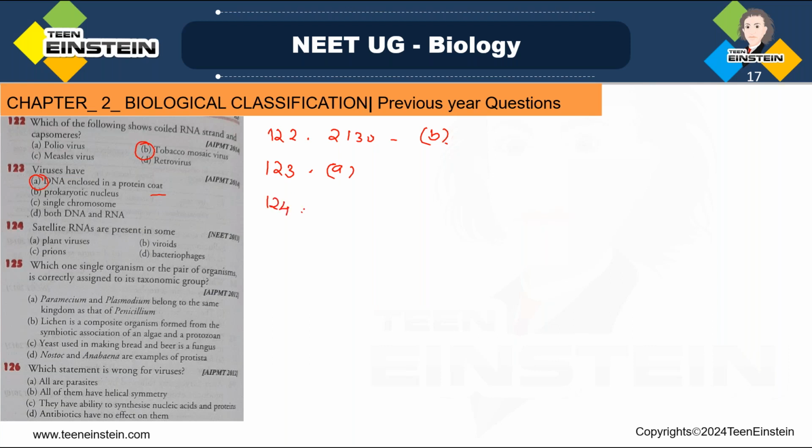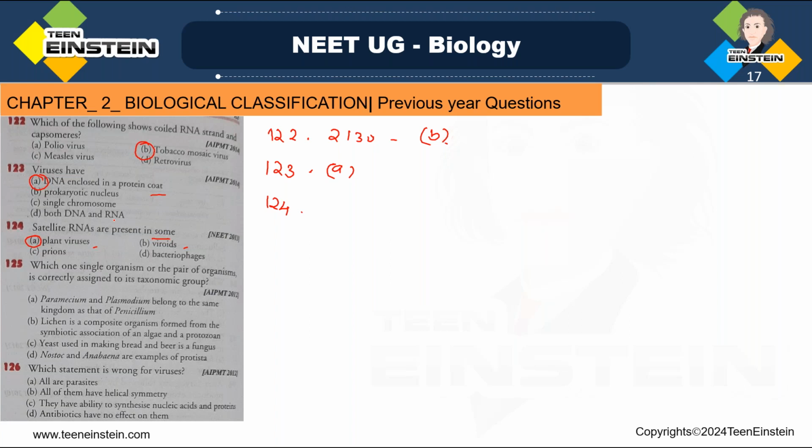124. Question number 124. Plant viruses often contain satellite RNAs. Options: plant viruses, viroids, prions, and bacteriophages. Which is the right answer in this? See, here the right answer is plant viruses.